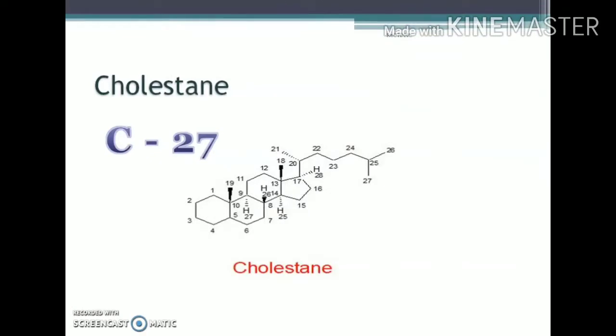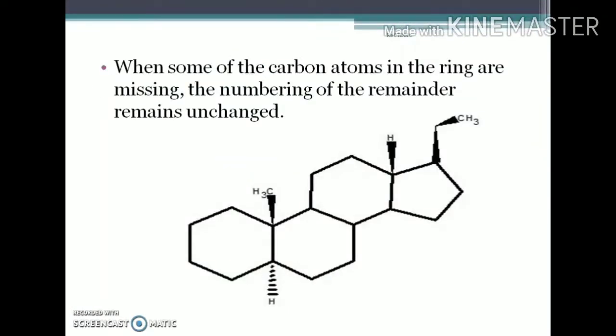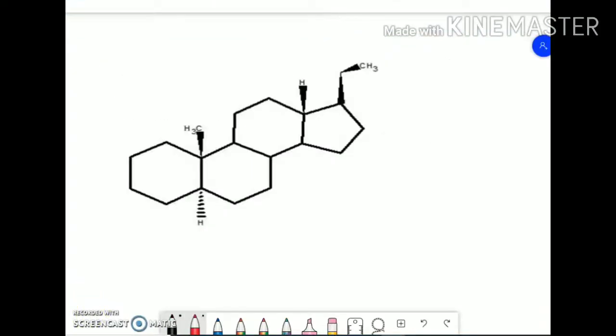Now we will come to the IUPAC nomenclature. This is the first rule: when some of the carbon atoms in the ring are missing, the numbering of the remainder remains unchanged. Here this is the C17 carbon atom, this is C10, and this is the C18 methyl group. It should be a C18 methyl group, but here the methyl group is absent, and so it was numbered 18, 19, then coming to this, 20, 21.